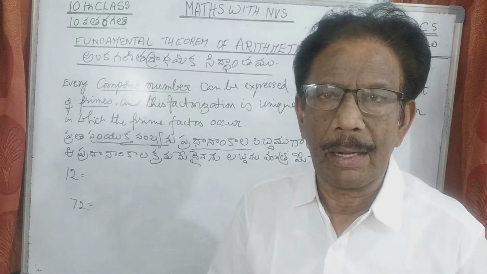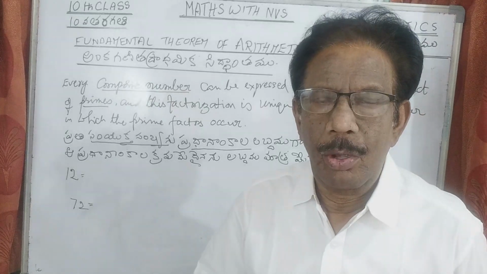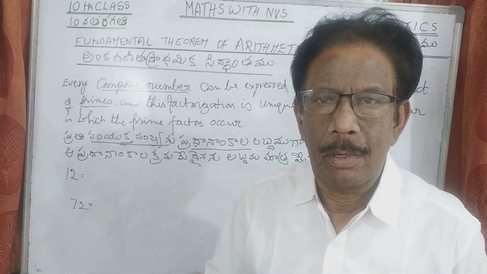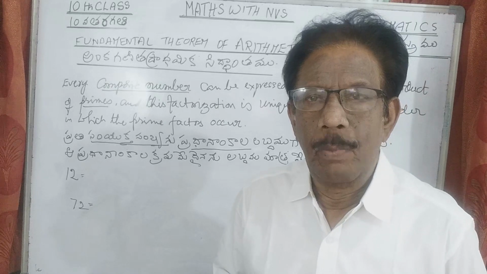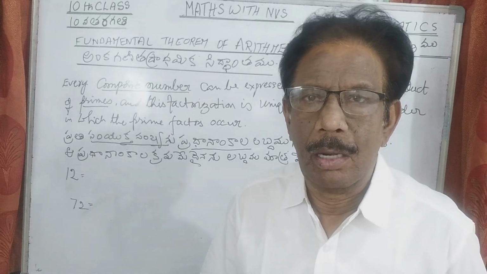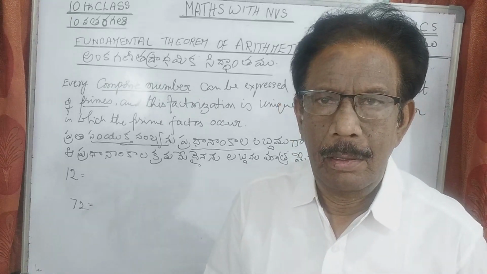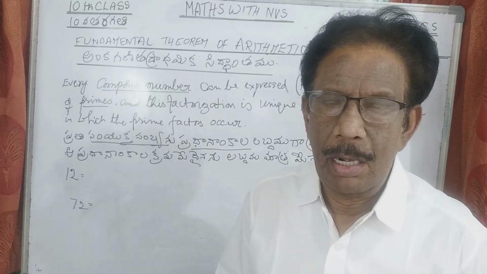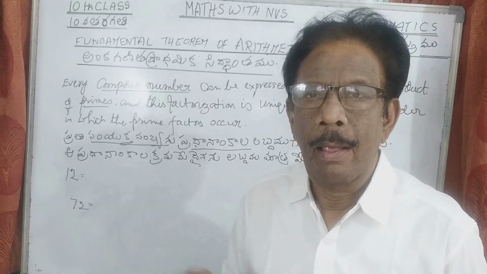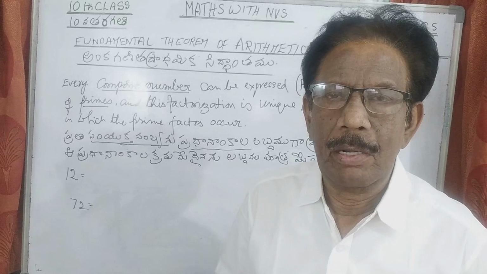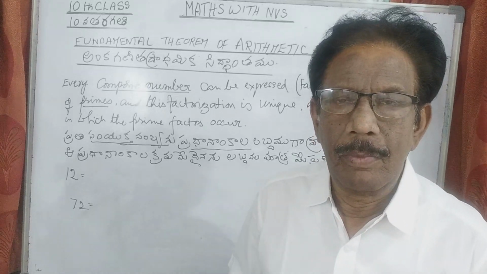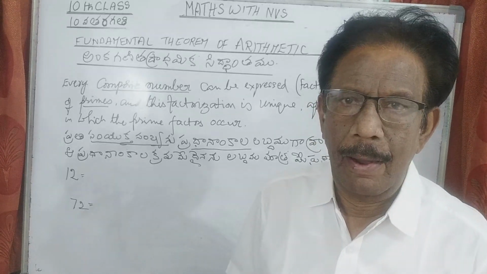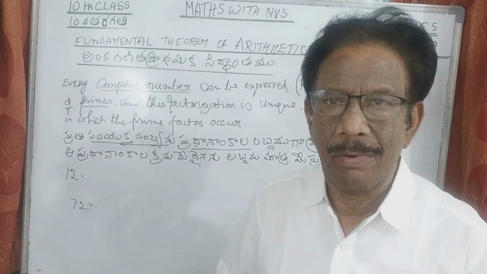You know what is factorization? That is to show a given number as the product of some numbers, a product of two numbers or three numbers. You can show any number like that. You have studied exponential form and product form, the power form to write a number. You have resolved the given number into equal factors.